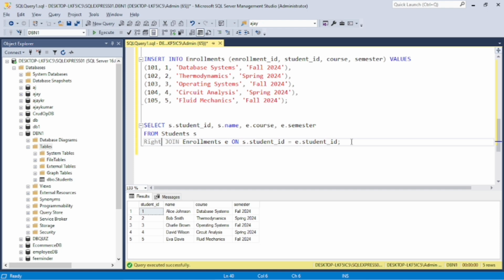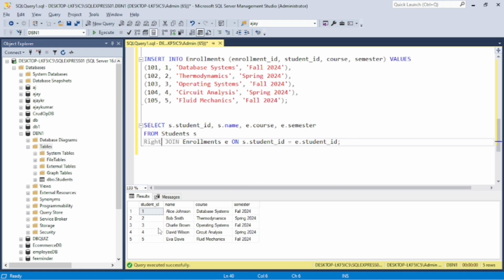You can see that if you use the right join, then it shows all the data of the second table, not all of the first table's data, and it is not valid if you do not use the reference and matched columns.